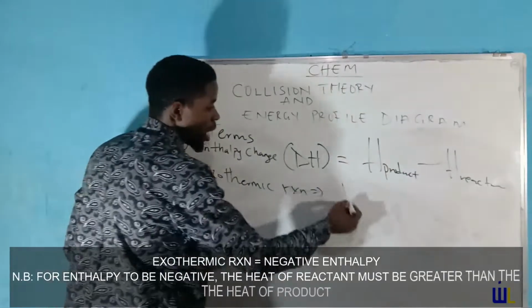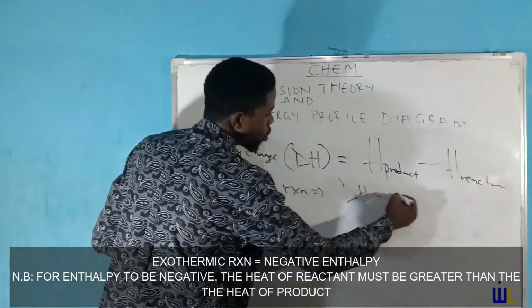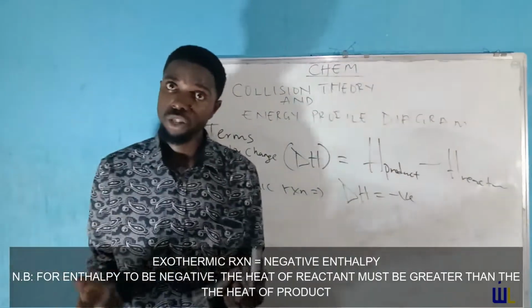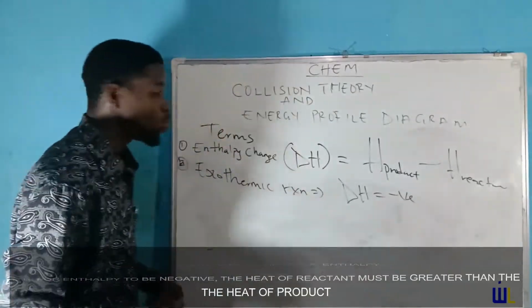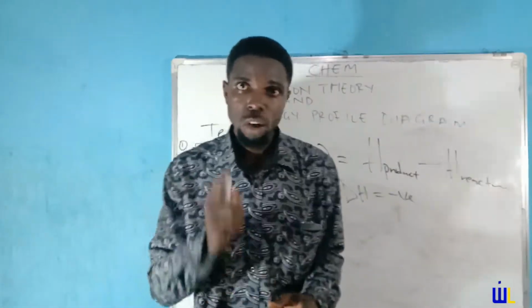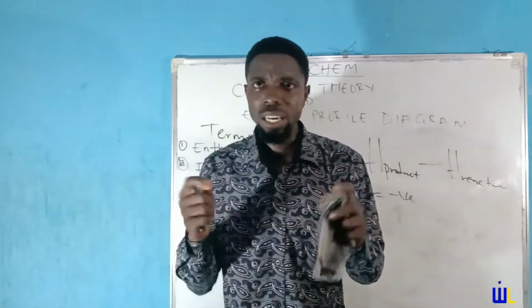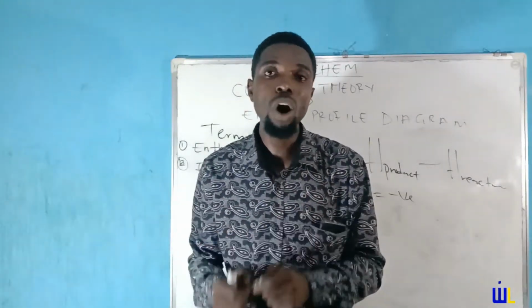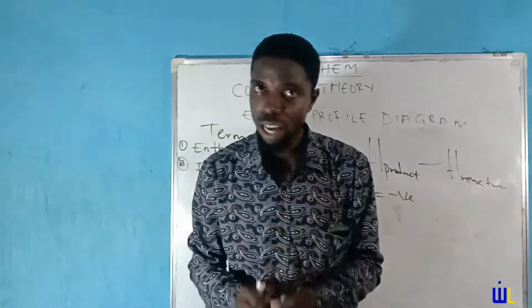And in those reactions, enthalpy change is always negative. I give you an example of an exothermic process, neutralization reaction. Good. We are not discussing that fully here. We'll talk about that when we are describing thermochemistry. But for now, we are going to be taking a brief description so that we'll be able to understand how to draw our energy profile diagram.